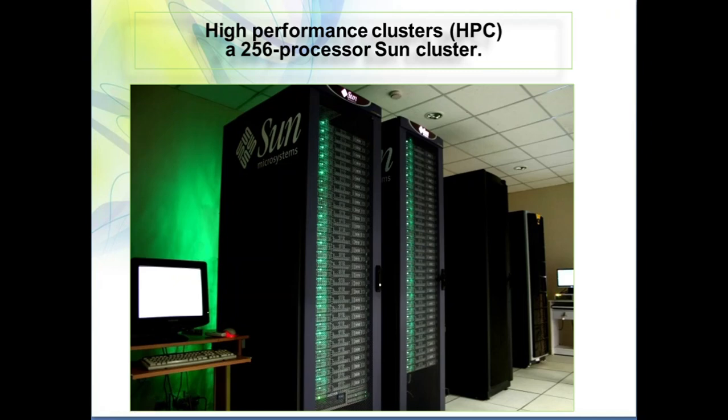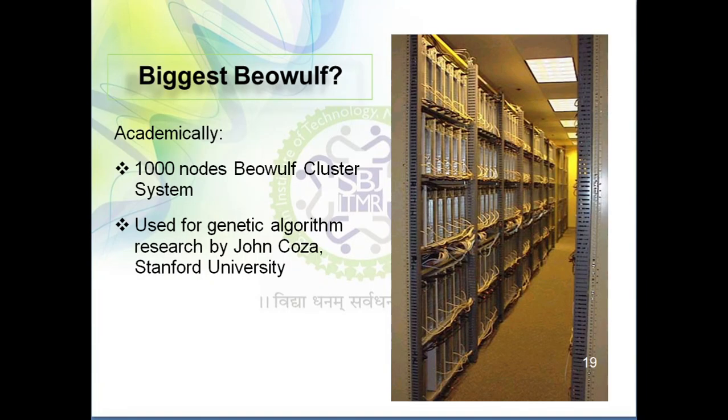A high performance cluster, a 256 processor Sun cluster, looks like this. These are very high performance clusters processing this type of data. The biggest Beowulf cluster, if you can see, is a 100 node cluster system used for genetic algorithm research at Stanford University. It looks like this, and research is going on there.